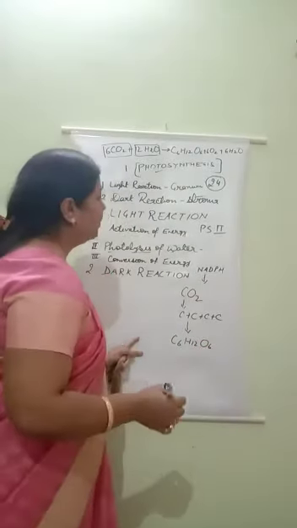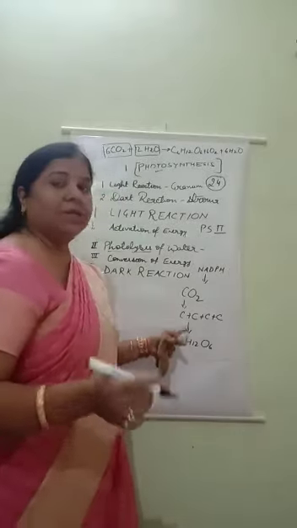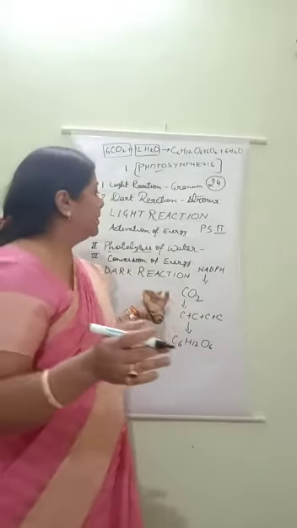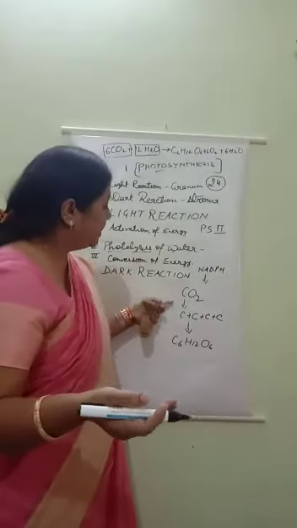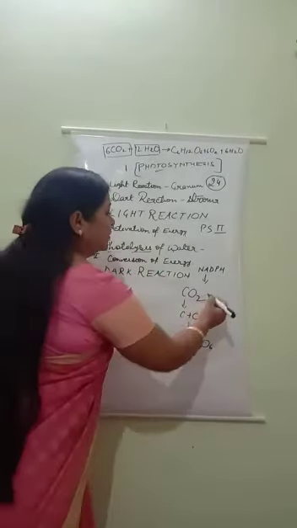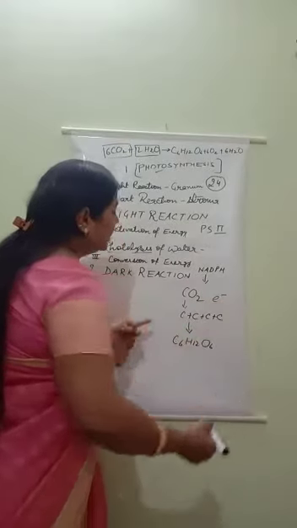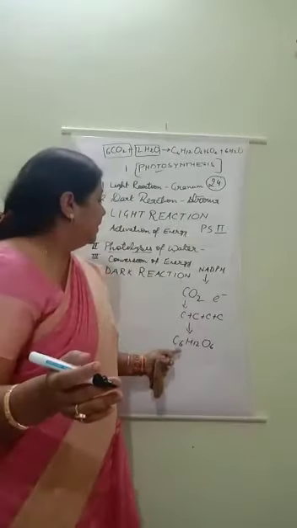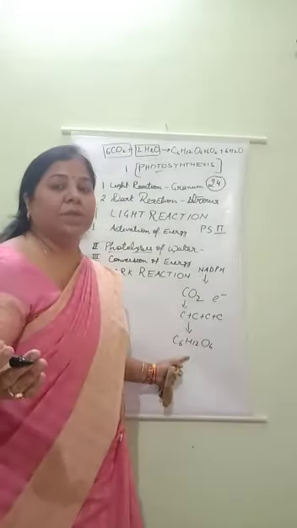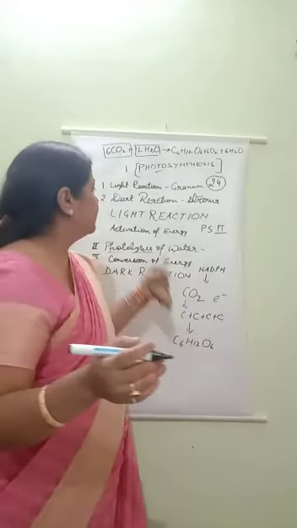And for the whole process, electrons, or you can say photons, or energy molecules, are present. So in the presence of energy molecules and electrons, the fixation of carbon takes place, and by the fixation of carbon, formation of glucose takes place. So this step is known as dark reaction.